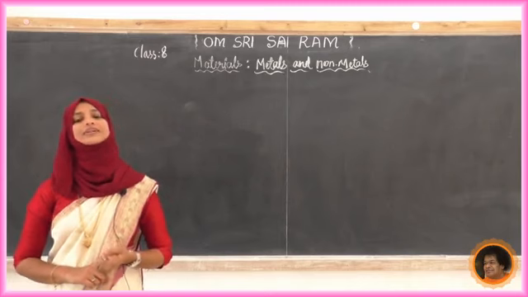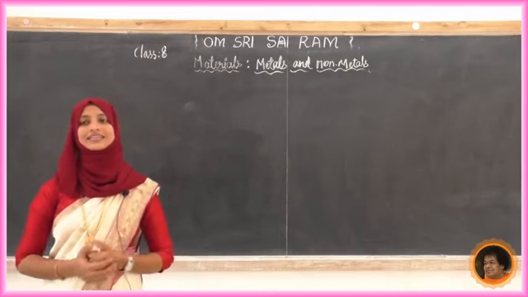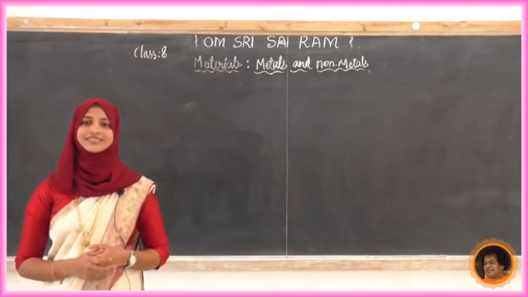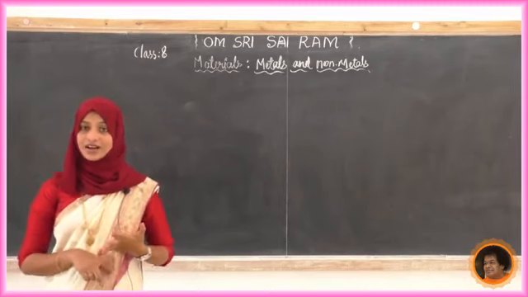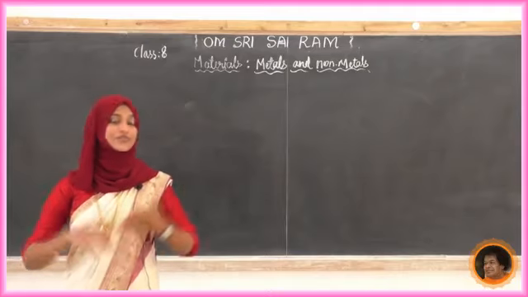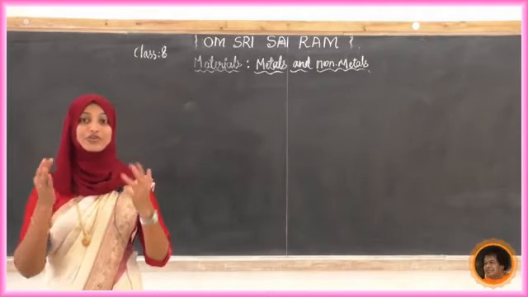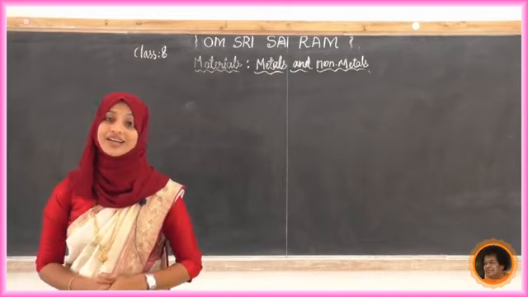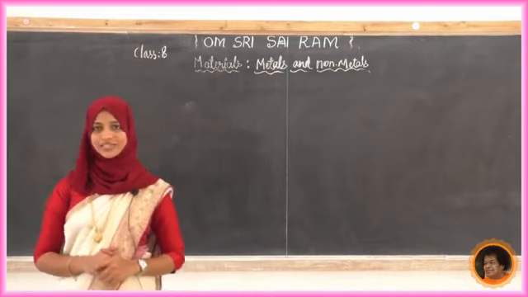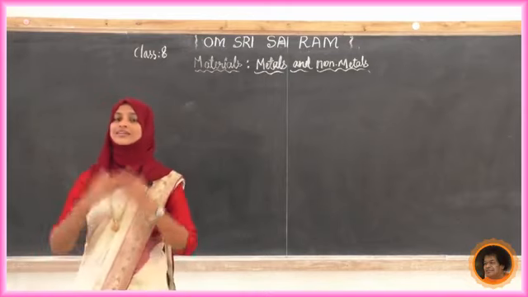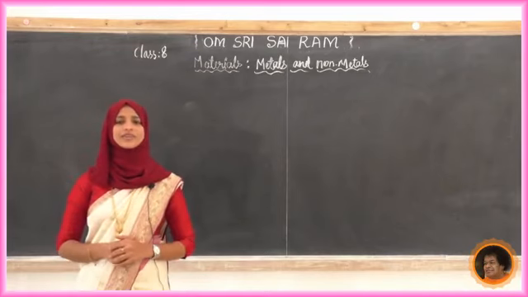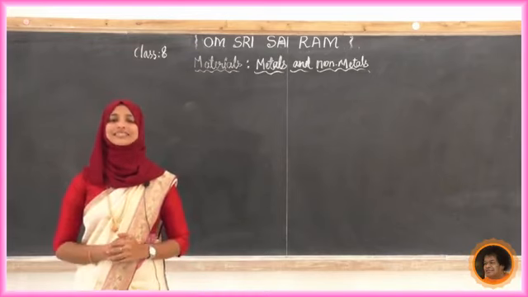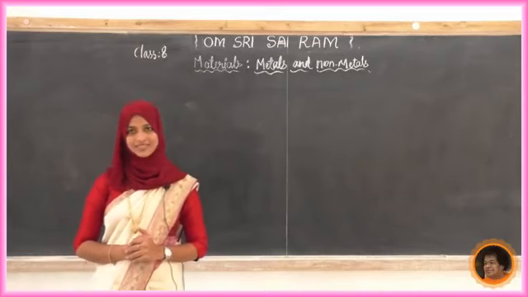What about the non-metals? Give examples for non-metals. Oxygen, nitrogen, carbon, phosphorus. There are a number of non-metals. If you look at your periodic table, you will get a number of examples. Just go through it and collect examples for metals and non-metals.